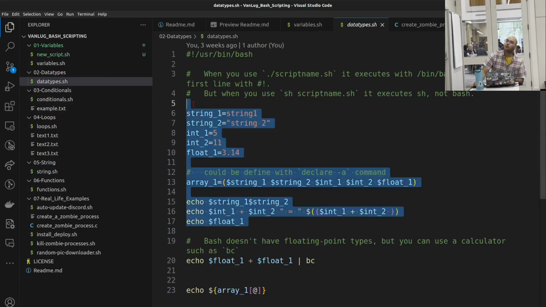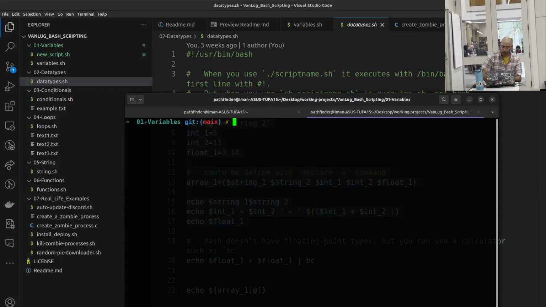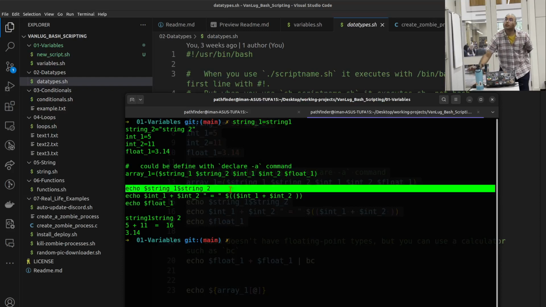And then we'll look at the other. Let's get them all. We have not used our array here, but I'm going to use it later on. So the first echo here just puts the 2 strings together.